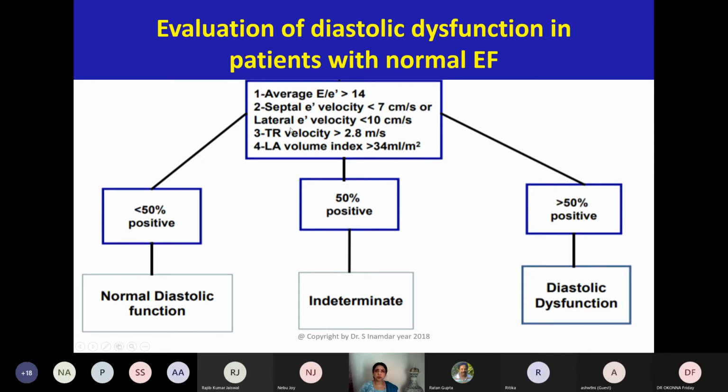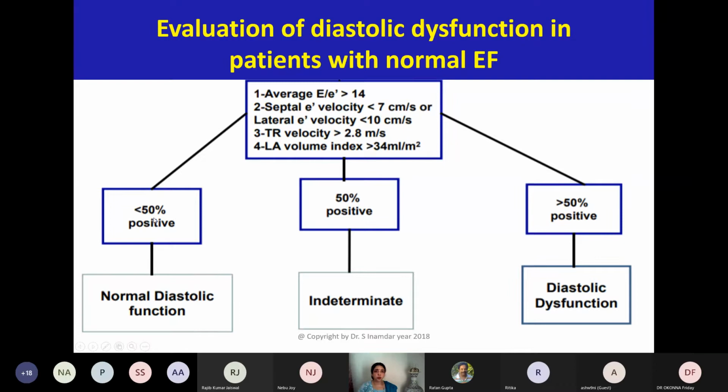These are the 5 parameters which they study: E by E prime, septal E velocity, lateral E velocity, TR velocity more than 2.8, and LA volume index. See, a lot of importance is given to LA volume. Now, a few months ago, some of your friends had presented LA function or LA strain, which is very important and coming up in a big way. So LA volume index is very important.